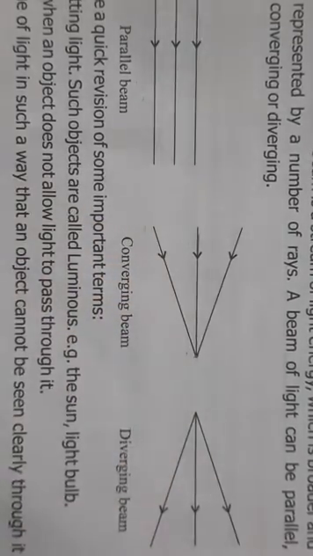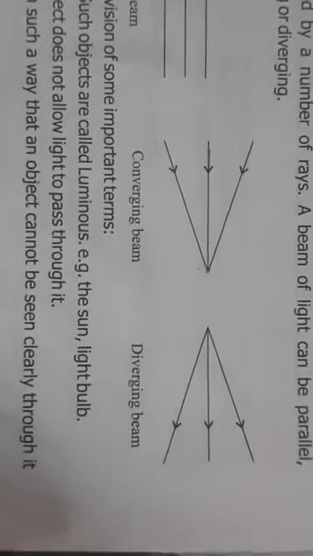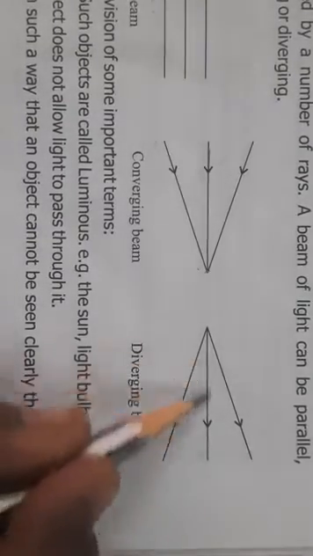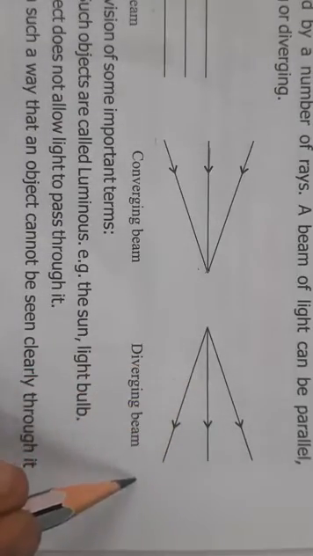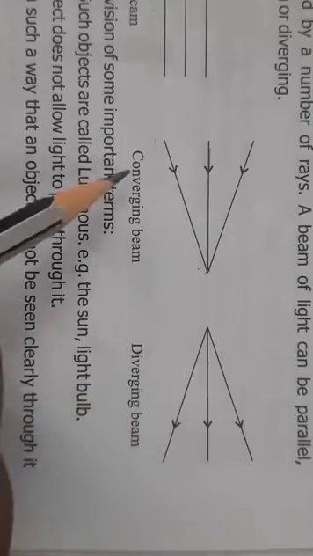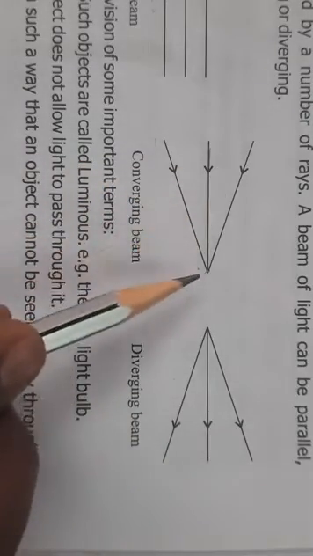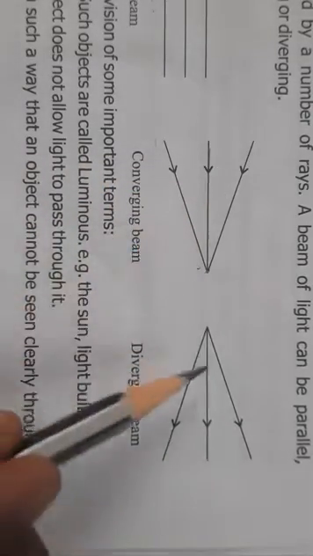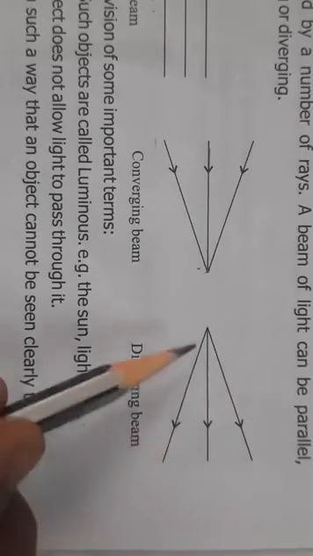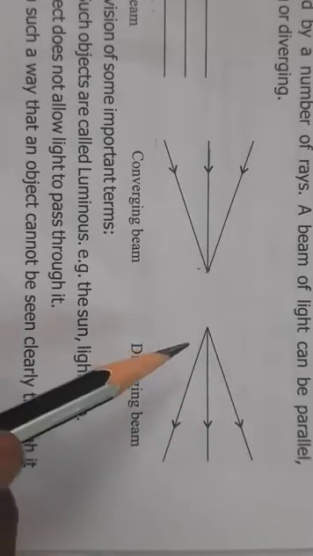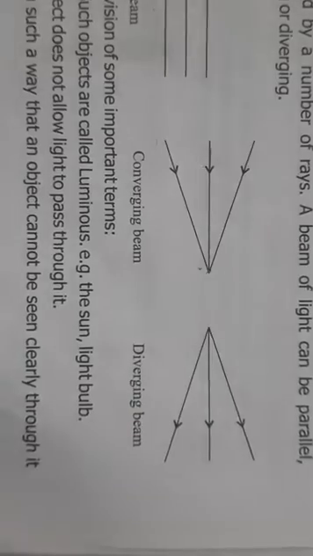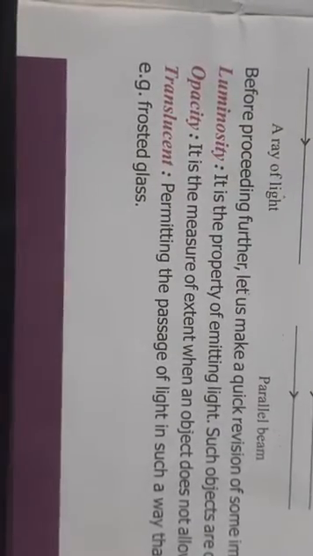that is called as converging, and diverging means to diverge. Okay, that is to spread out in different direction. Converging means to come and meet at one point, and diverging means to get scattered or to spread out in different directions. Okay, now you have already studied about these terms.